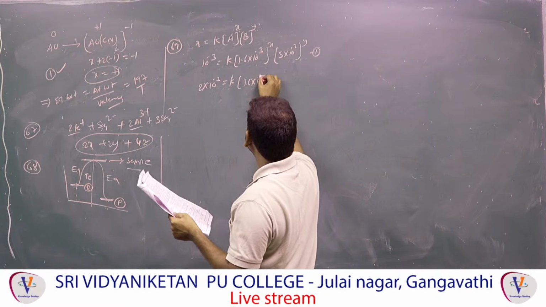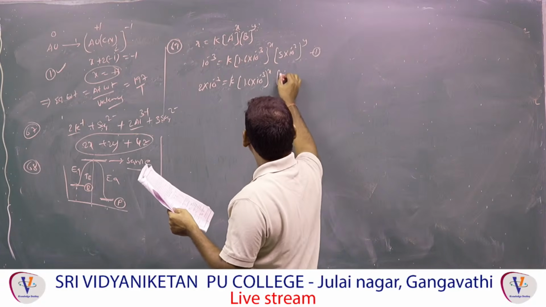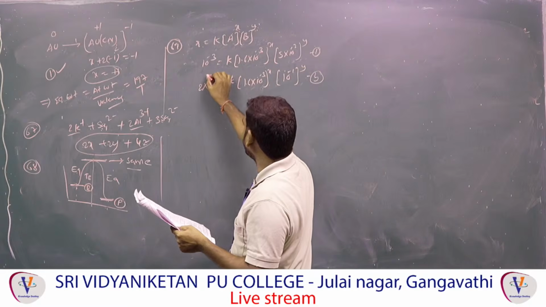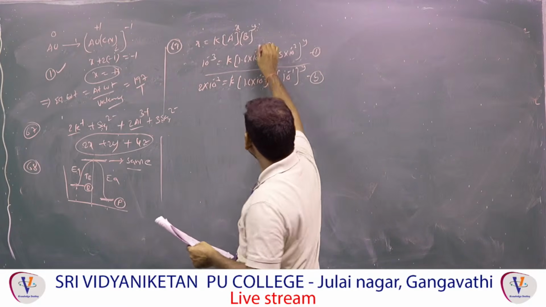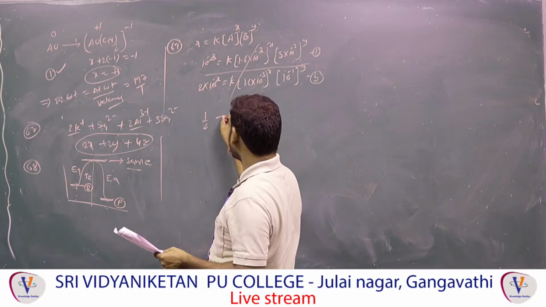1.6 into 10 power minus 3 power X. B concentration how much? 10 power minus 1 power Y. This is equation 3. Divide 1 by 3. So this cancels. 10 power minus 3, 10 power 3 minus cancel. That means this is 1 by 2.